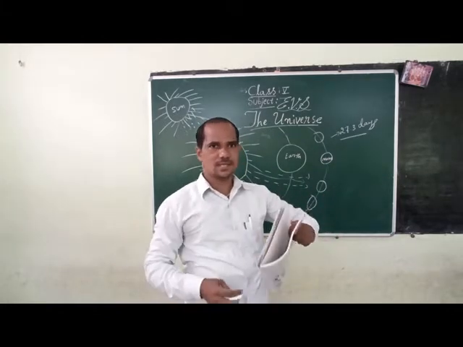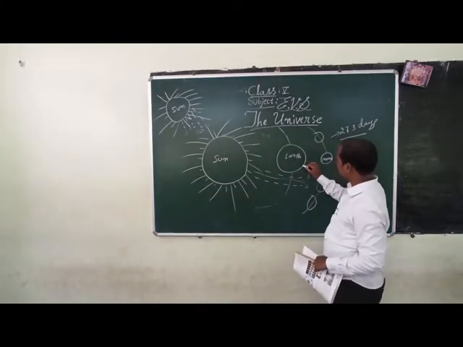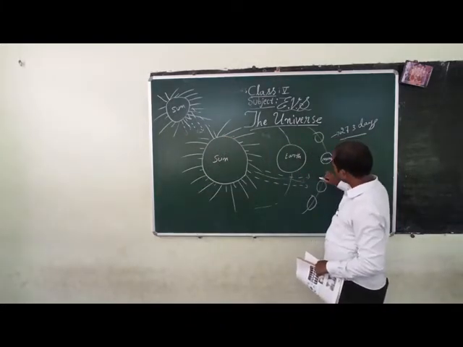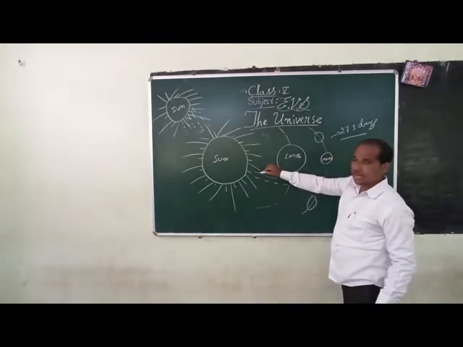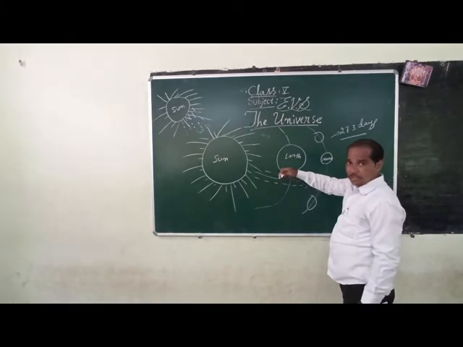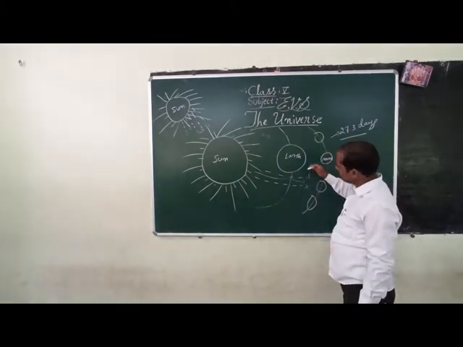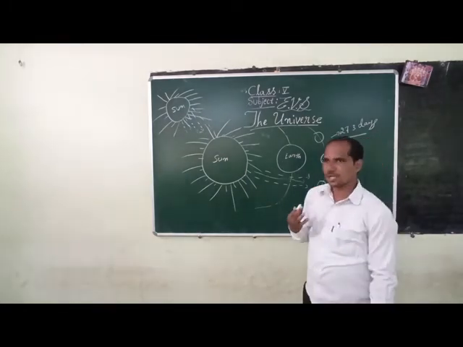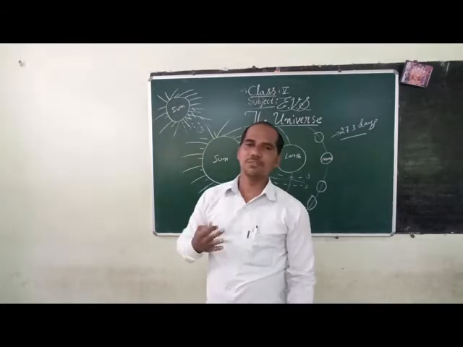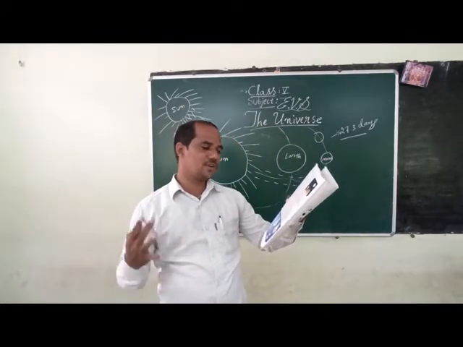When the earth comes near the moon, the rays cannot fall properly, and that's why we can see the moon in different shapes.